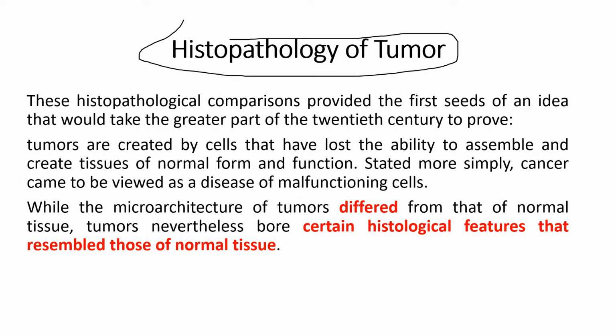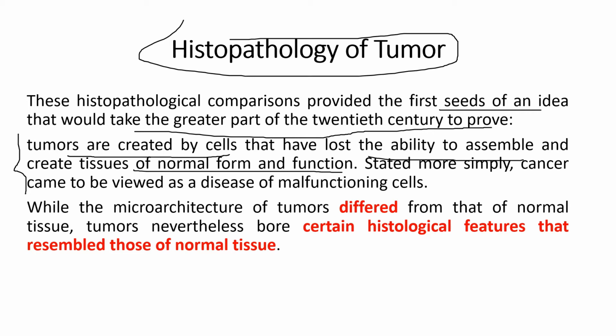These histopathological comparisons provided the first seeds of an idea that would take a greater part of the 20th century to prove. This paragraph is very interesting, which says tumors are created by cells that have lost the ability to assemble and create tissues of normal form and function. These tumors are not very similar to normal cells, but there are similarities between a normal cell and a tumor cell, due to which sometimes it's very difficult to differentiate between the two. Whereas tumors don't have the normal functions of the normal cell.